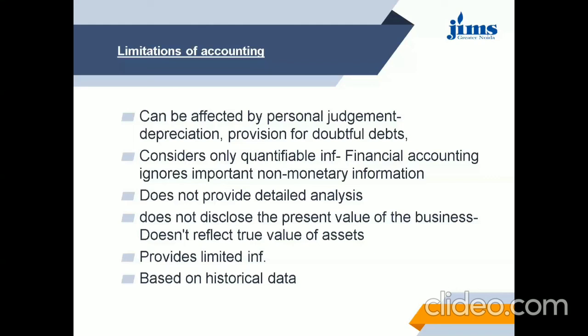Next limitation is that accounting does not disclose present value of business. In financial accounting, the position of business as on a particular date is shown by a statement which we say is a balance sheet. So in balance sheet, the assets are shown on the basis of going concern concept. So it is presumed that business has relatively longer life, will continue to exist. Hence, the asset values are going concern values.